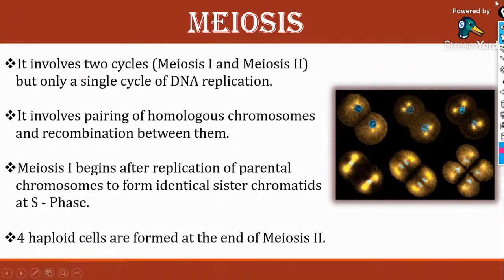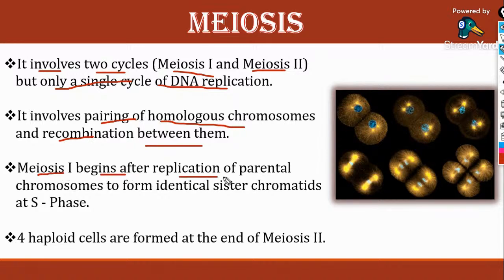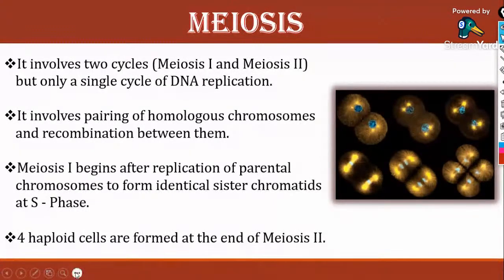It involves two cycles, meiosis 1 and meiosis 2, but only a single cycle of DNA replication. It involves pairing of homologous chromosomes and recombination between them. Meiosis 1 begins after replication of parental chromosomes to form identical sister chromatids at S phase. Four haploid cells are formed at the end of meiosis 2. Okay, so let me explain what I have said so far.